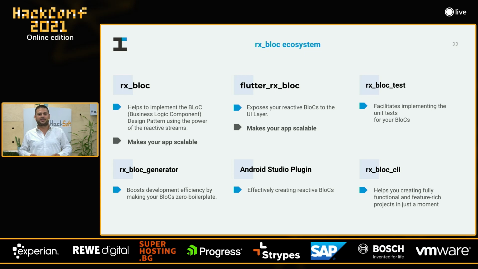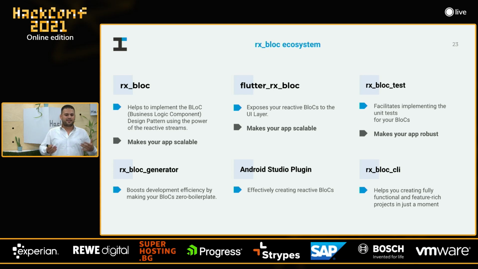Then we have Rxbox Test that facilitates implementing the unit tests for your blocs. This package makes your application robust. And then you remember that we have metaprogramming and code generation, and there is a package that uses those techniques, which is called Rxbox Generator, and boosts the development efficiency by making your blocs zero boilerplate.